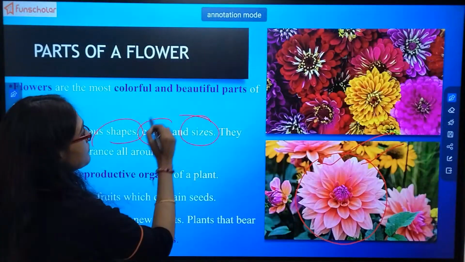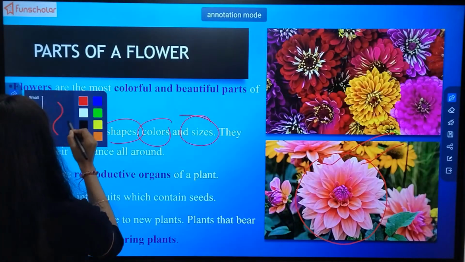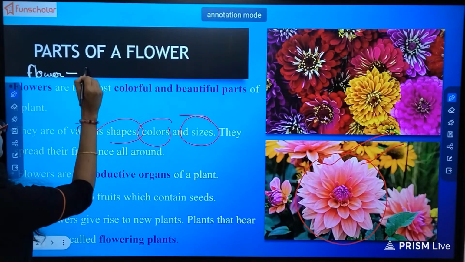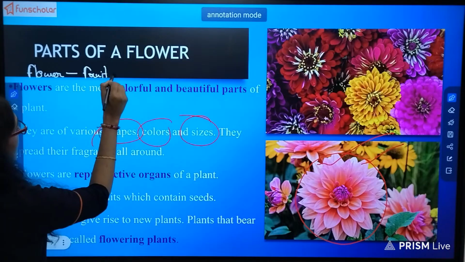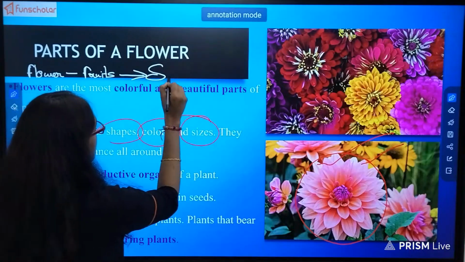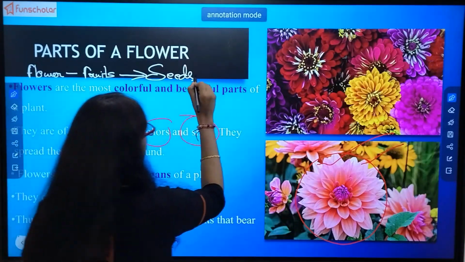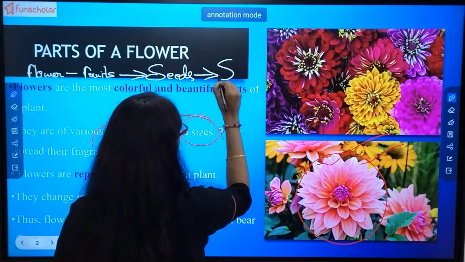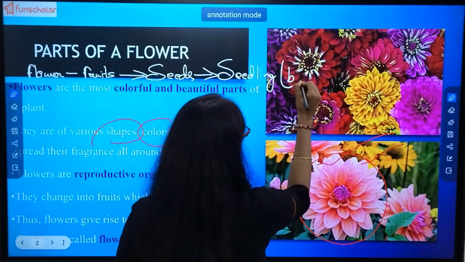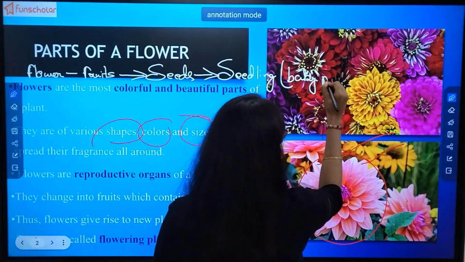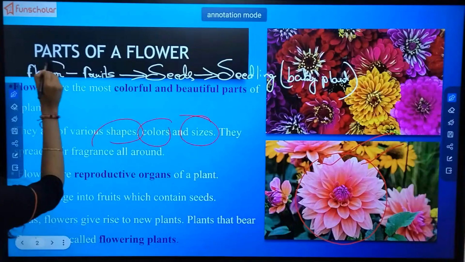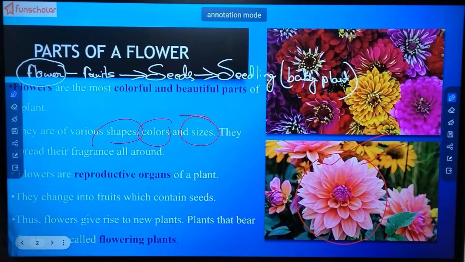From the flower, fruits are formed, and inside the fruits there are seeds. This seed gives birth to a new seedling or baby plant. So that is the reason the flower has been created by the plants.